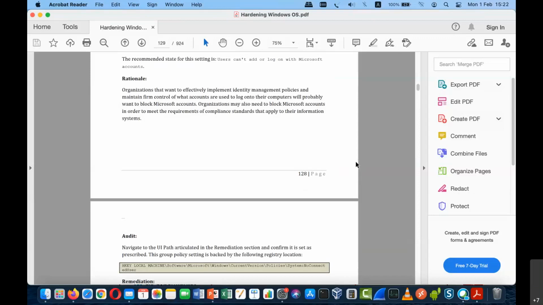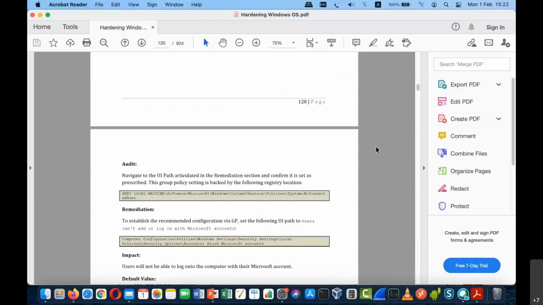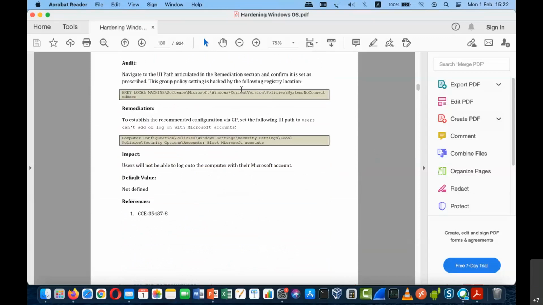As I said, this is only one example. That is also a manual part where we need to go to each and every registry and disable or enable based on the recommendations. Now the next part, we'll see the same Syscat tool and one Lynis tool which is available in Linux, by which we can actually automate this process. We can also check what kind of output we are getting, whether we are able to harden the system with respect to the tools, and what kind of recommendations the tool will give.